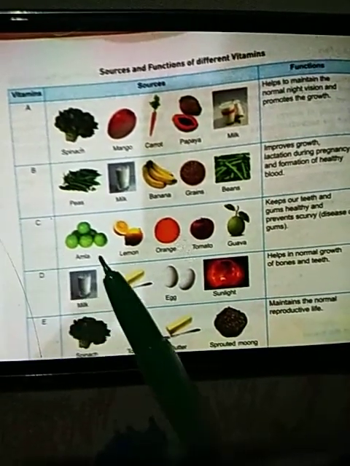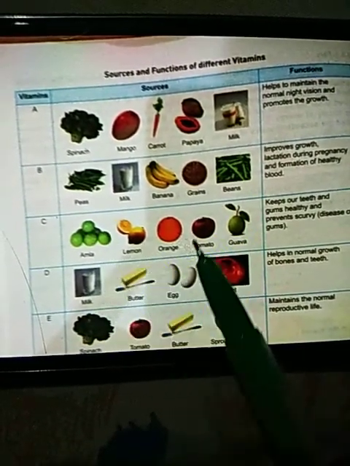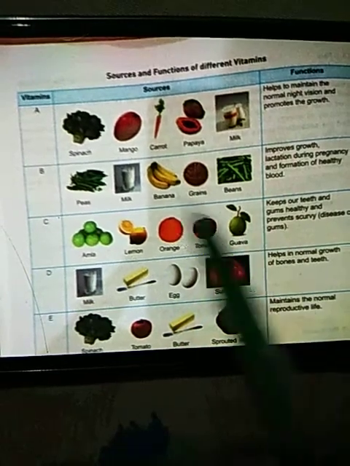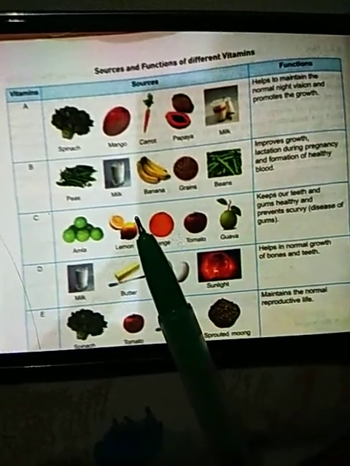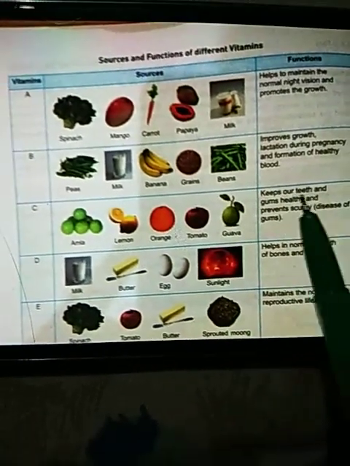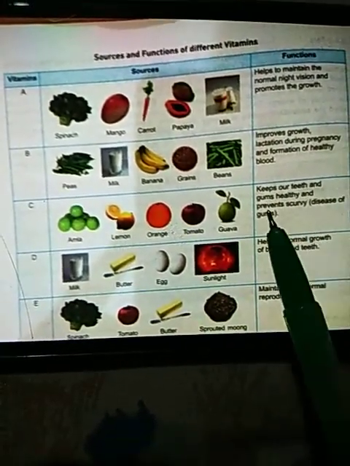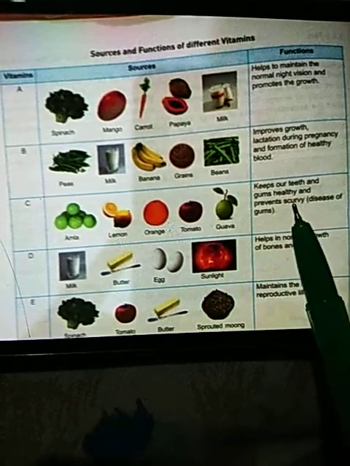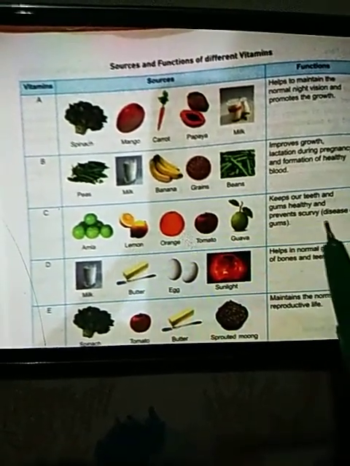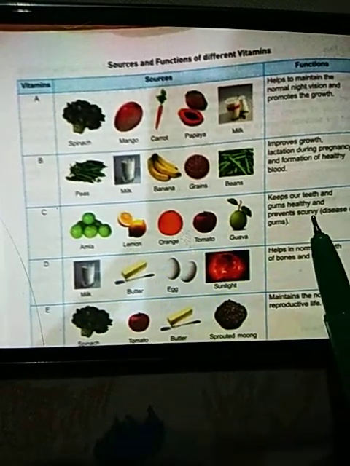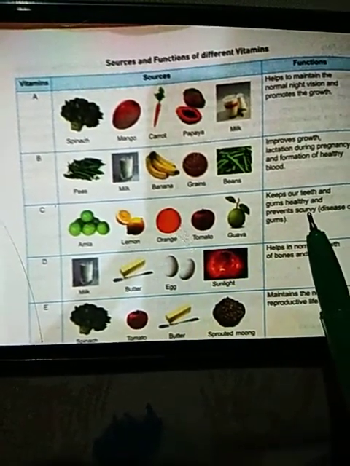Vitamin C is present in amla, lemon, orange, tomato and guava, means all the citrus fruits. Citrus fruits means which taste sour. It keeps our teeth and gums healthy and prevents a disease called scurvy. It is a disease related to gums which is caused due to the deficiency of vitamin C in our diet.